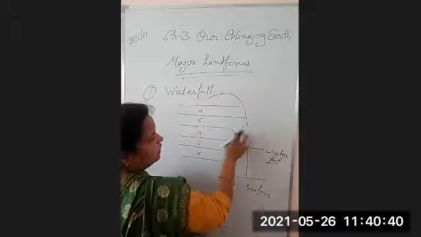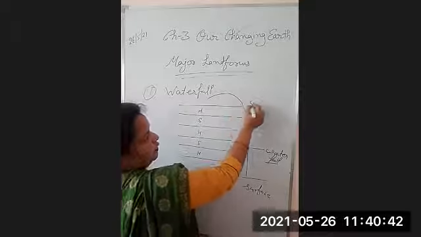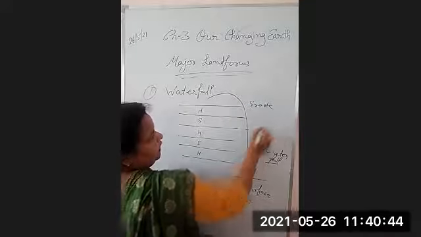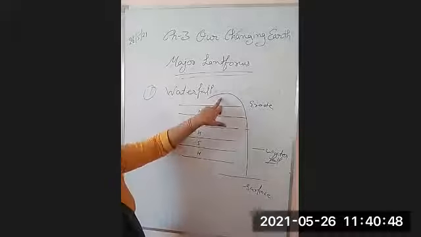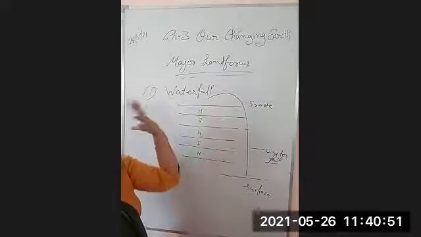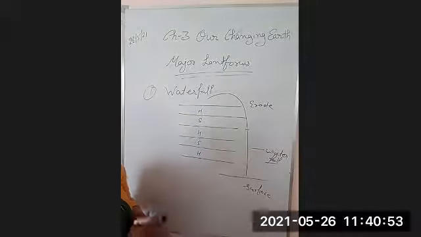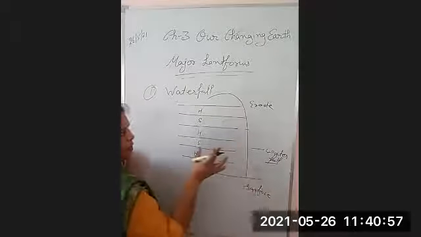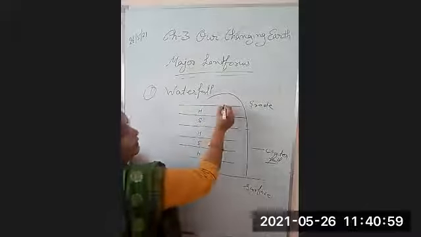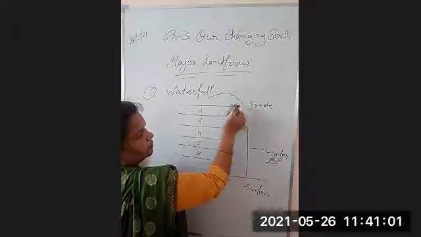The main work of the river is to erode. It breaks down the material due to the force of water, due to the increased speed of water in the hilly region due to steep slope. Right? So it erodes the rock.